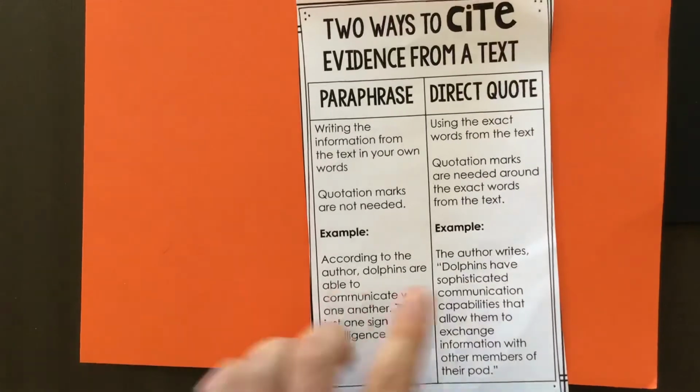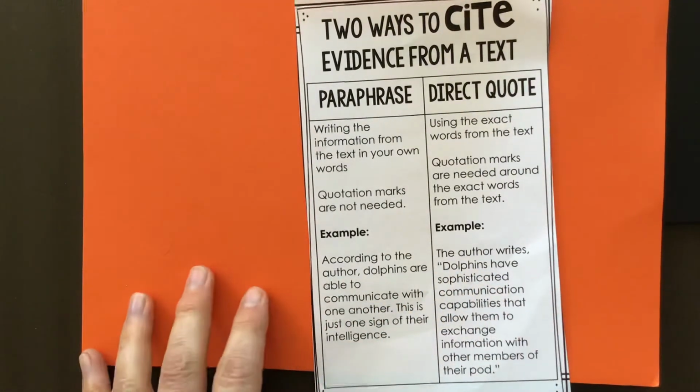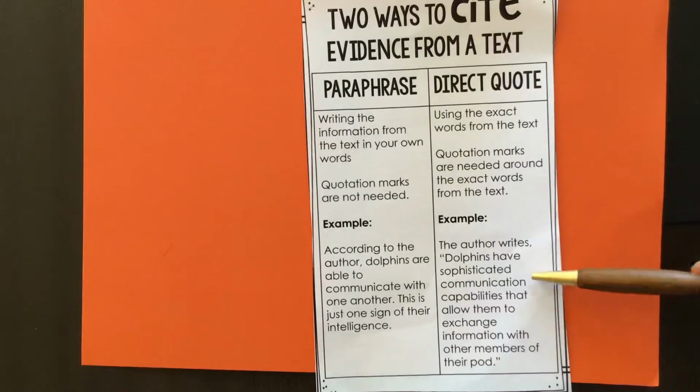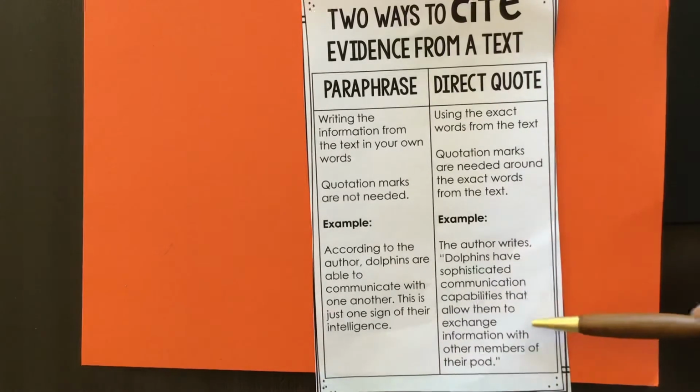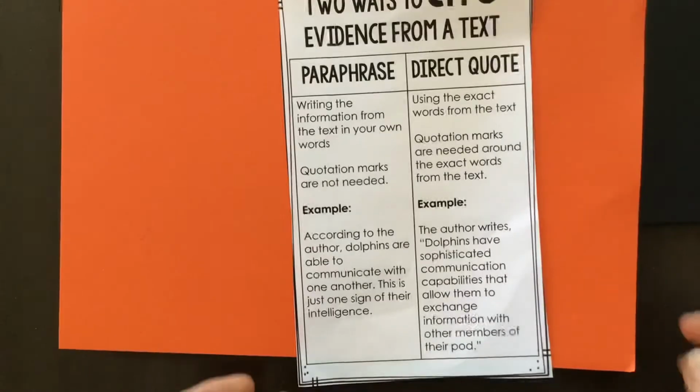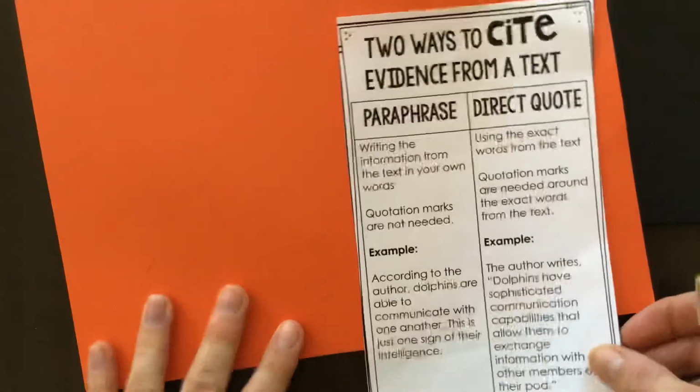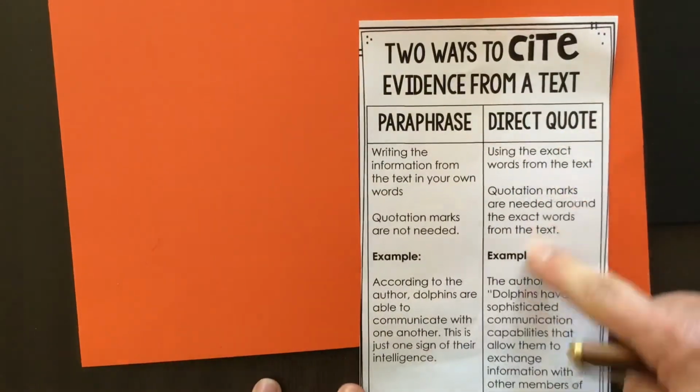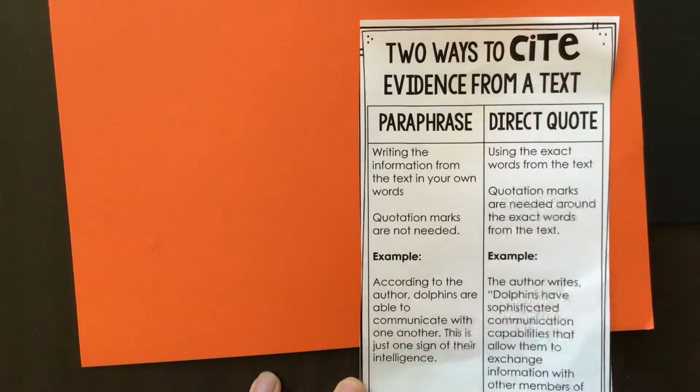So for the example, the author writes, comma, quotation mark, dolphins have sophisticated communication capabilities that allow them to exchange information with other members of their pod, period, end of quote. So those are two ways, and really in class we've been focusing on the direct quote, that you actually lift that line from the text using quotation marks.